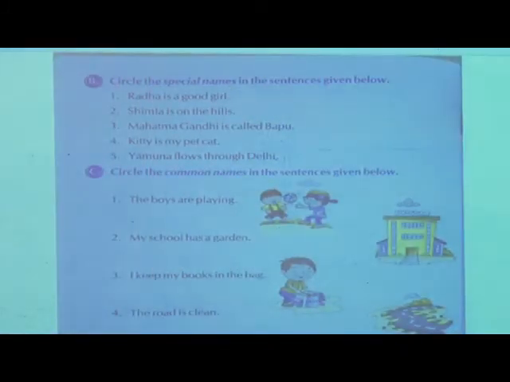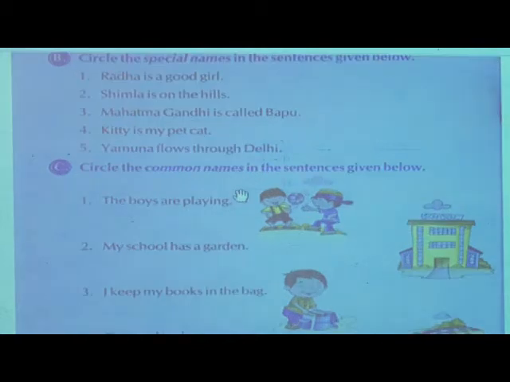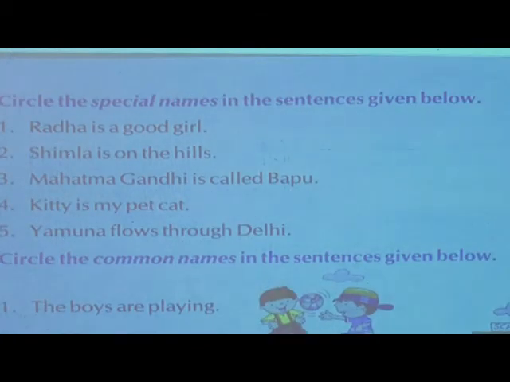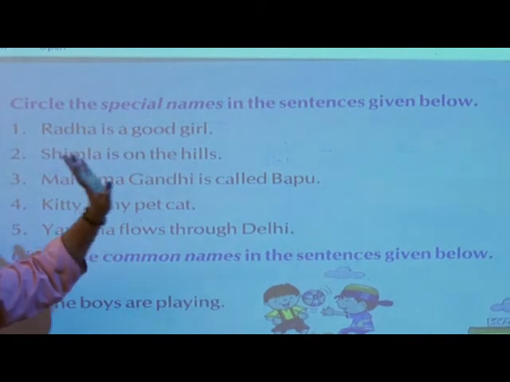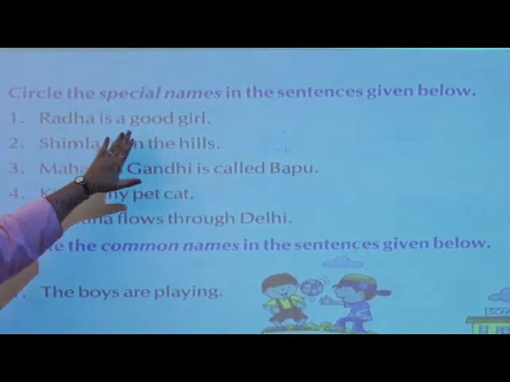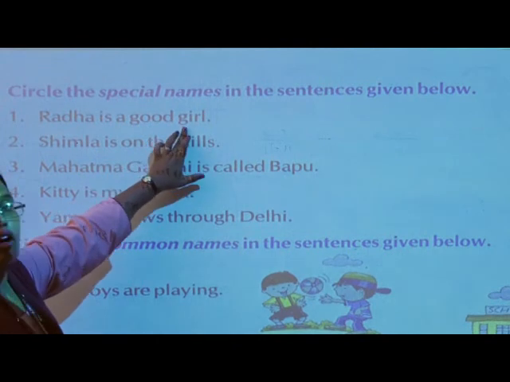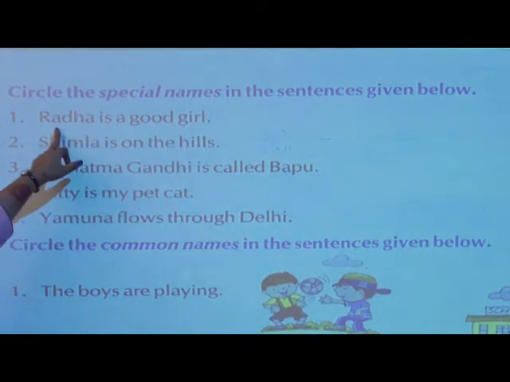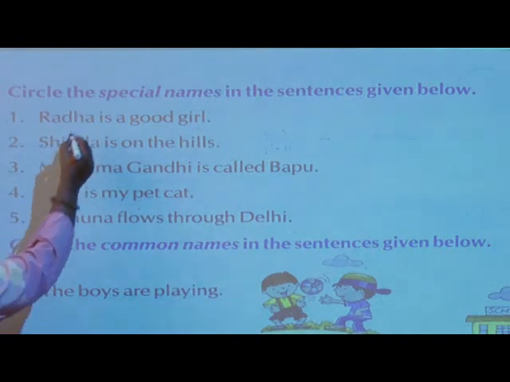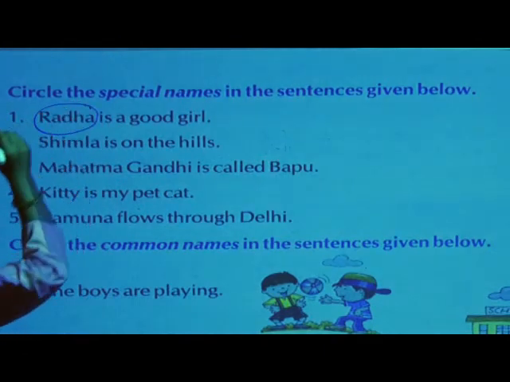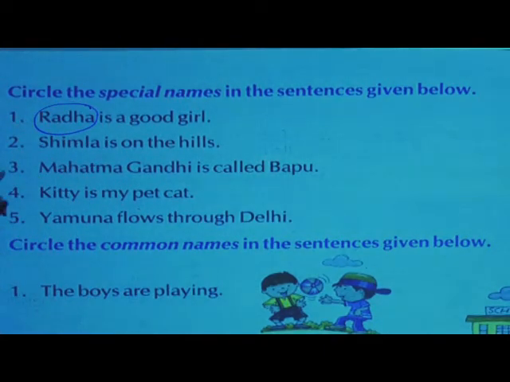Circle the special names in the sentences given below. Now from this you want special names. Okay. See here. First one, Radha is a good girl. Now good girl. Okay, good is common, girl is also common, anyone. But Radha, they have given some special name for Radha. So circle Radha. Radha is a good girl.